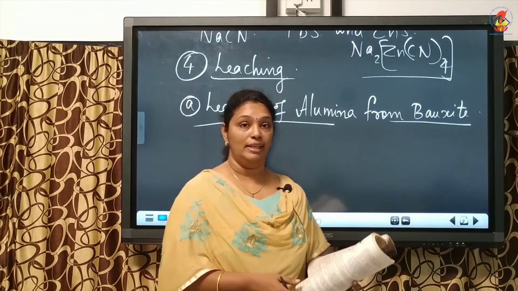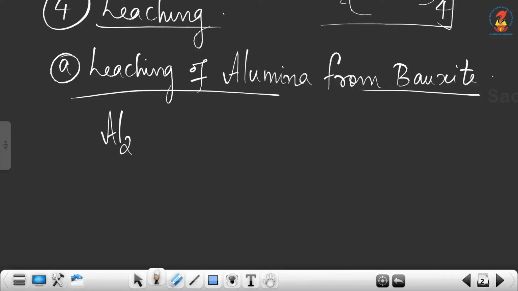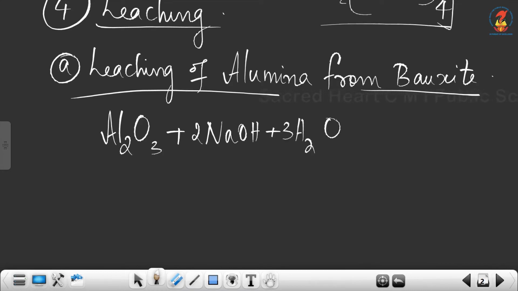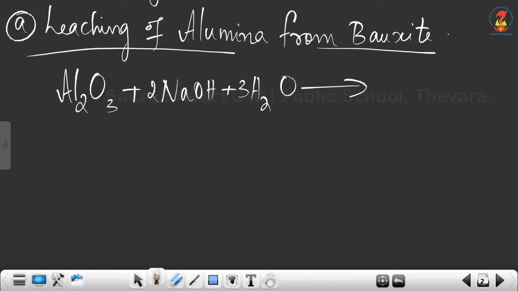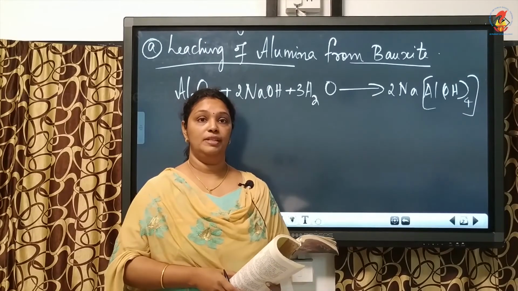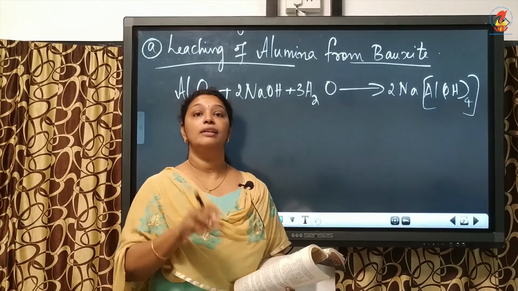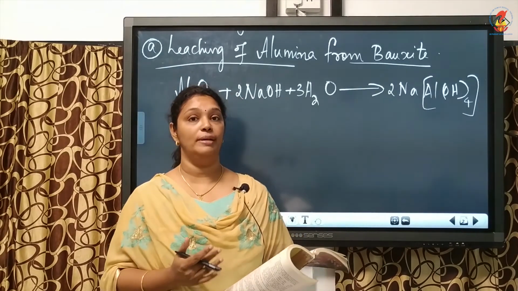So, I am going to write the reaction of Al2O3 with a concentrated solution of sodium hydroxide. We get sodium aluminate, and the formula is 2Na[Al(OH)4]. So, this is the first step, dissolving Al2O3 in sodium hydroxide to form sodium aluminate, and the silica present will also dissolve as sodium silicate.